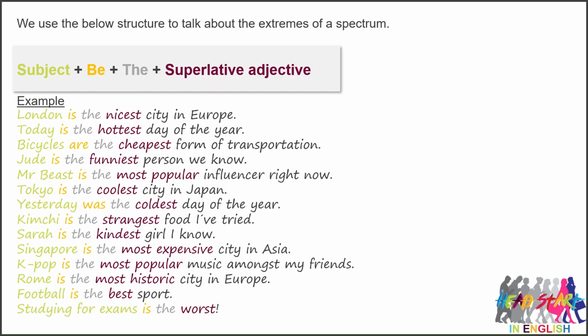Sarah is the kindest girl I know. Singapore is the most expensive city in Asia. K-pop is the most popular music amongst my friends. Rome is the most historic city in Europe. Football is the best sport. Studying for exams is the worst.